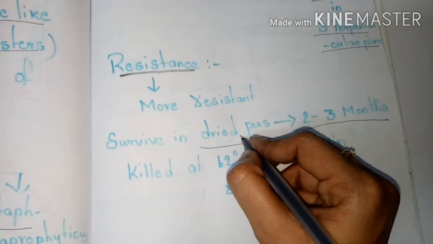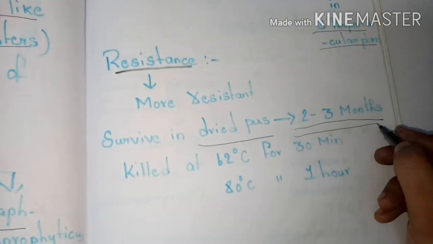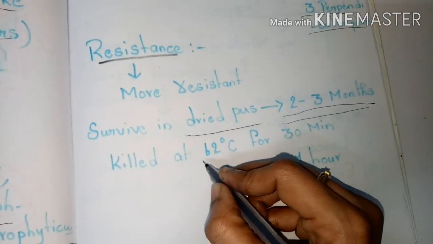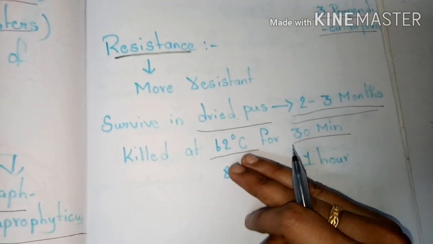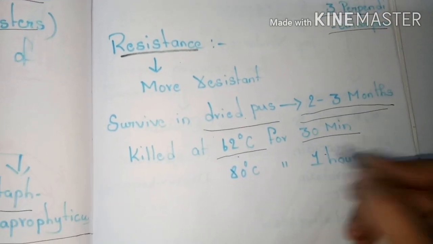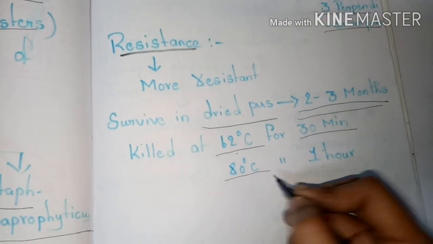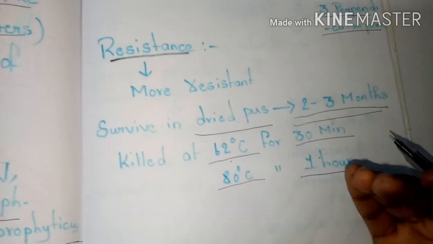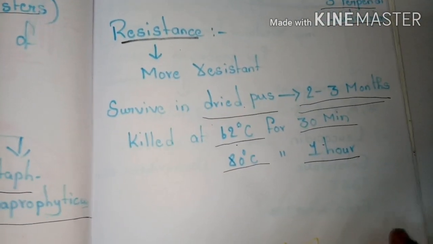It is killed at 62 degrees Celsius in about 30 minutes. Meaning if Staphylococcus aureus is exposed to 62 degrees Celsius for 30 minutes, it will be killed. And at about 80 degrees Celsius for 1 hour, Staphylococcus aureus will also be killed. This is the resistance of Staphylococcus aureus.